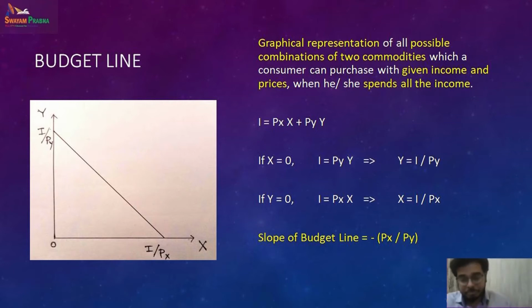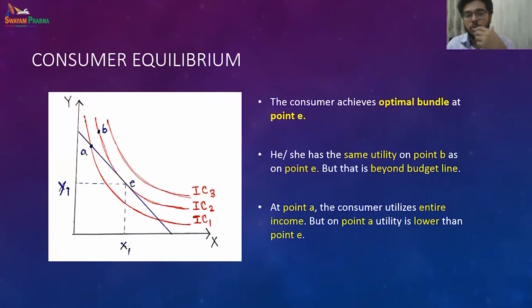So, in order to gain a consumer equilibrium, we will try to bring these two angles together: my constraint and my desire. My desire is to get the maximum satisfaction, the highest satisfaction, and my constraint is the budget constraint, that I cannot get maximum satisfaction even if I wish to. So, given my budget constraint, how much satisfaction can I gain at max? Over here, in this diagram, I have got three indifference curves. Now there are thousands of indifference curves, right? So let us keep it simple. We have got three indifference curves, and we have one single budget line.